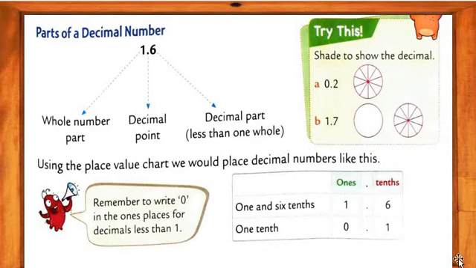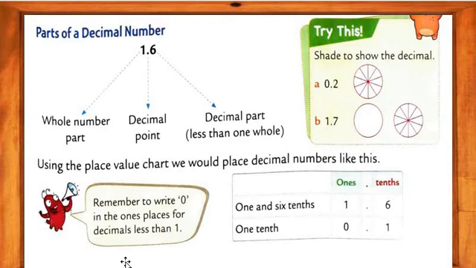I hope you all understood. Using the place value chart, we could place decimal numbers like this. Remember to write a 0 in the ones place for a decimal less than 1. This is important for us, my dear students. So you have to do it now.